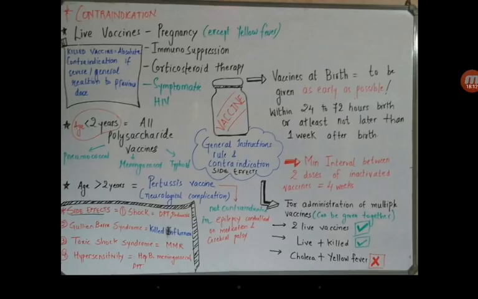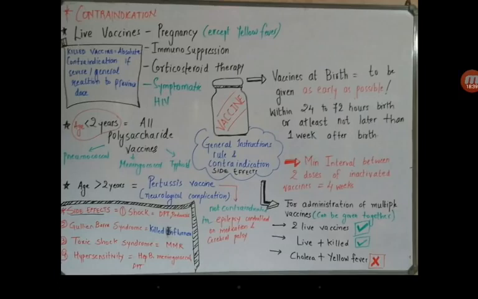Now coming up to the contraindication of vaccines. Logically speaking, where will live vaccines be contraindicated? What do live vaccines contain? Microorganisms, where we have reduced the pathogenicity. However, they are live organisms, so there are big chances that infection may occur as a response.